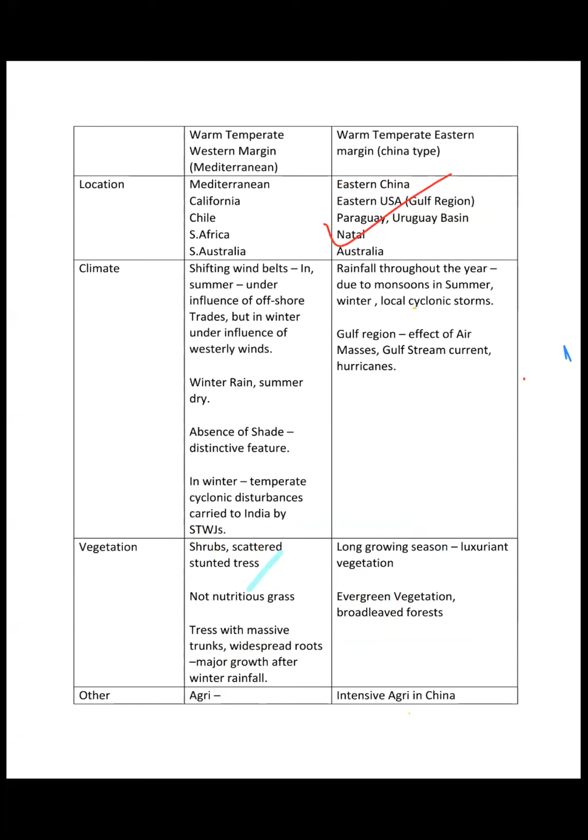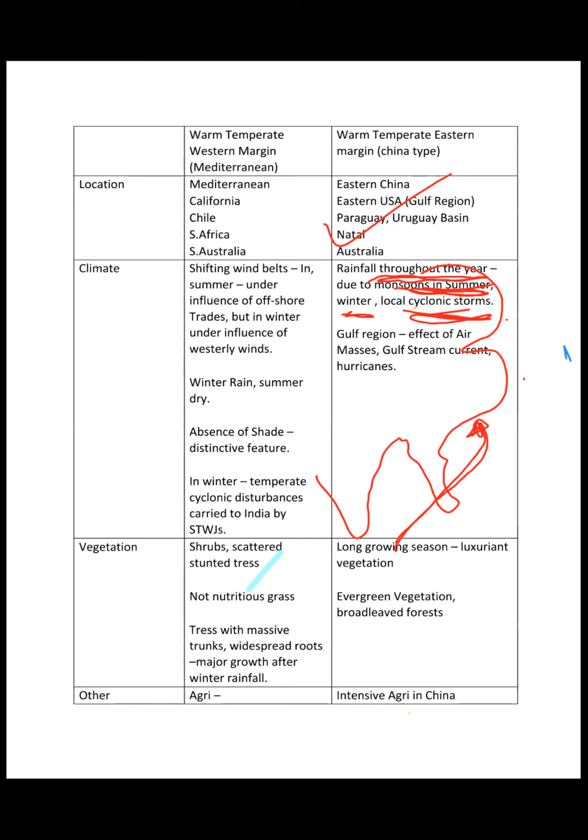So regions we have discussed. Rainfall throughout the year. Why? Because in these regions, monsoons come in summers as well as winters, and local cyclonic storms also develop. Let's say this is the region. If I am to draw, in summers, monsoons will come like this, right?